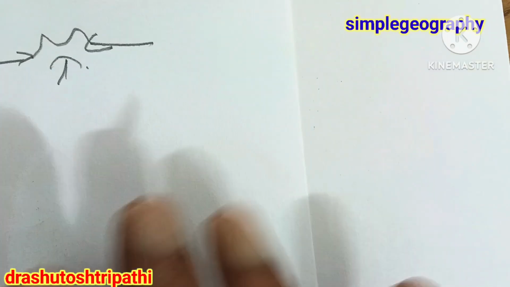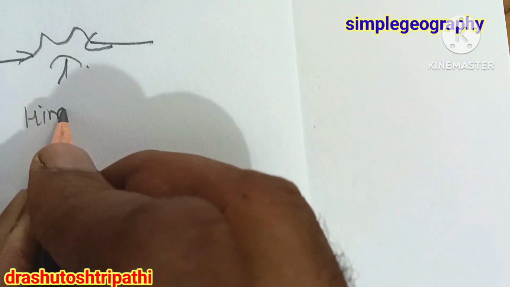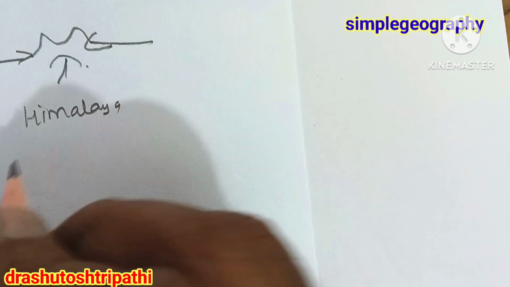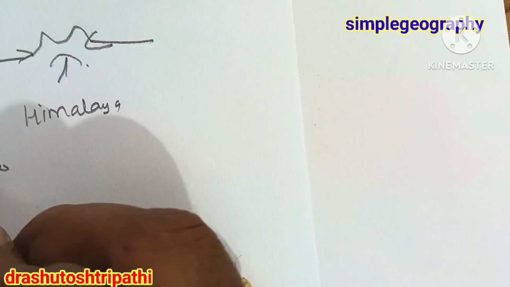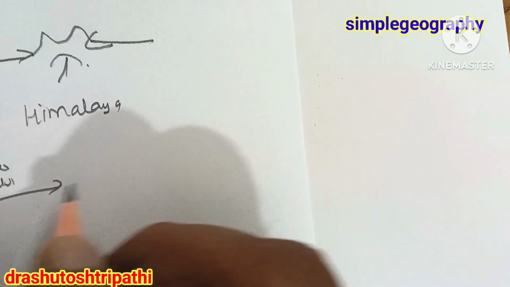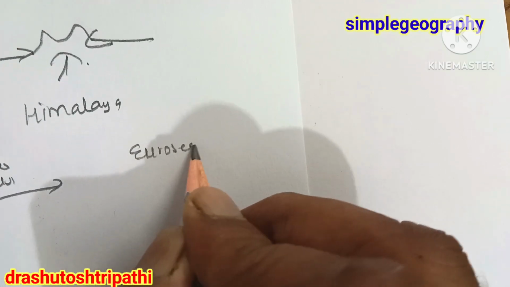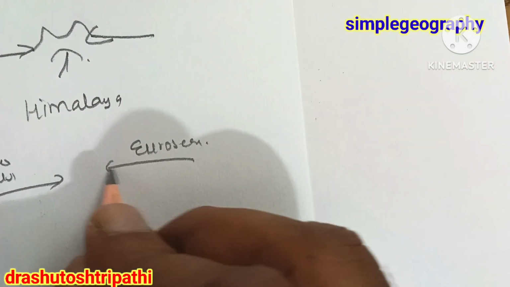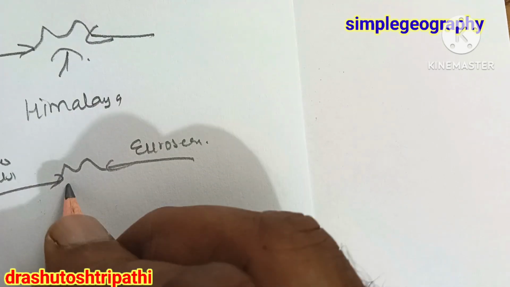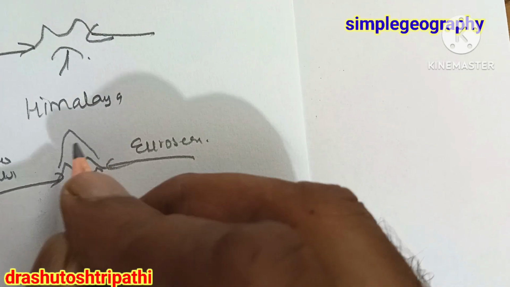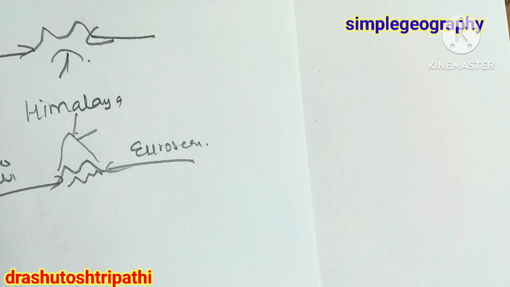Take the example of the Himalaya. When the Indo-Australian plate collided with the Eurasian plate, the sediment of the Tethys uprose and formed the Himalaya regions.